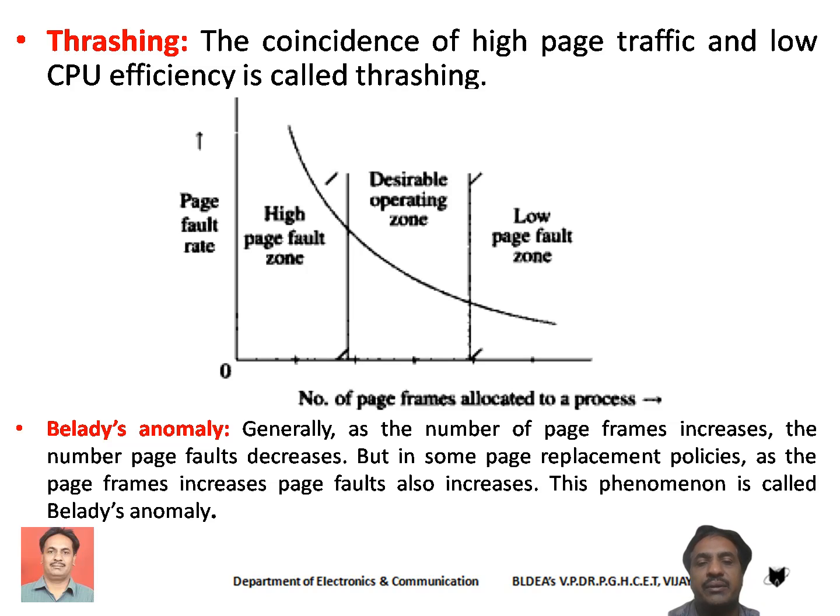It is very simple, students. Generally, as the number of page frames increases, the page faults should decrease. However, in some page replacement policies, for a few page reference strings, as the number of page frames increases, the page faults also increase. This particular anomaly we call Belady's anomaly.